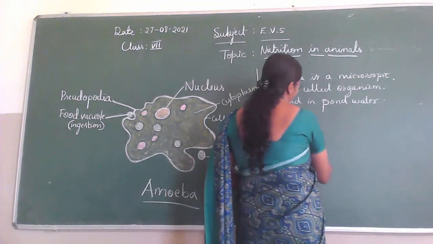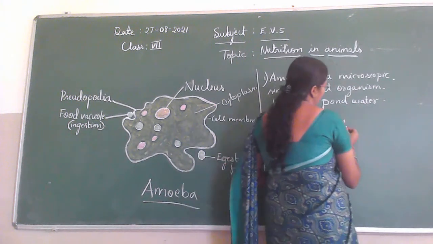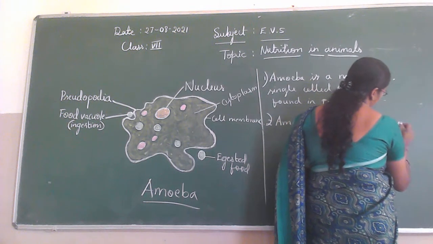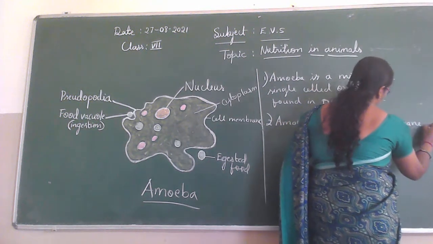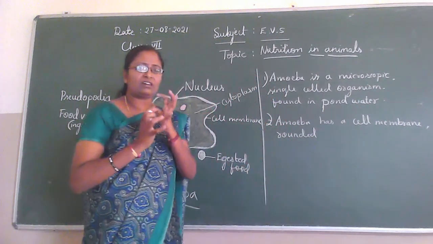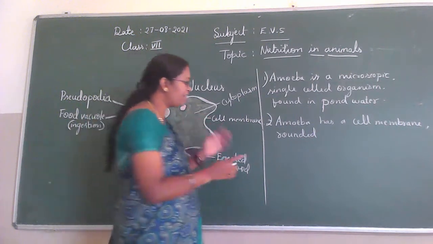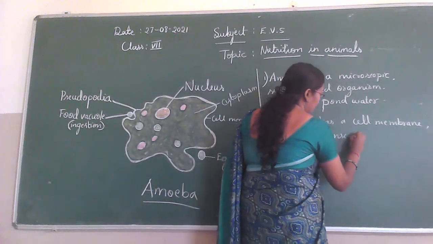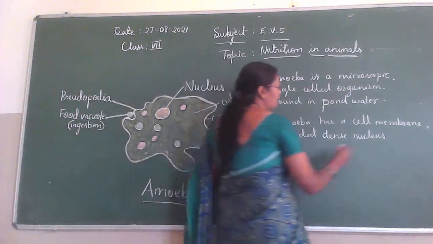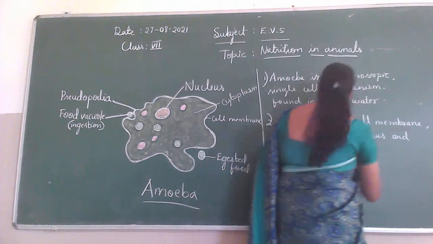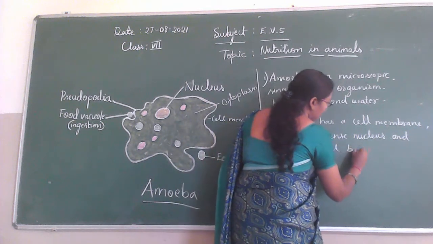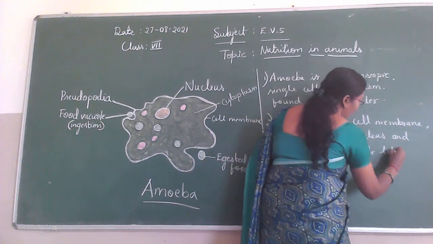Amoeba has a cell membrane. Then rounded, dense, meaning thick, nucleus. So this one is called the nucleus. And then it also has many small bubble-like vacuoles.